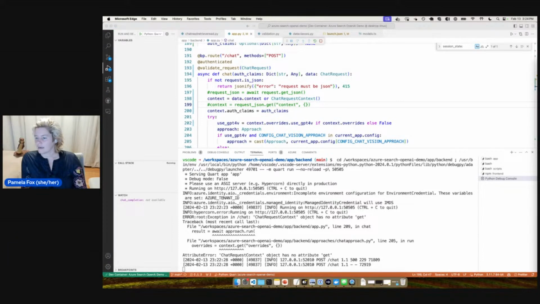I'm always surprised that we're not seeing more movement around Quart, but it could just be that we need to rename Quart to Flask Async, or maybe the next version of Flask should just be Quart, because maybe we should all be moving towards always using asynchronous frameworks, because there's so many situations where you really do want to be using an asynchronous framework, right?